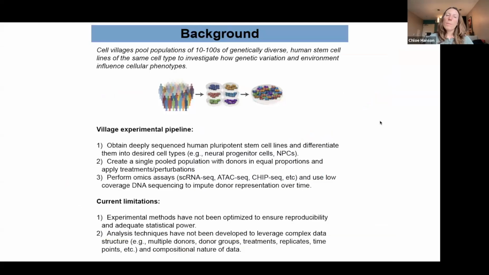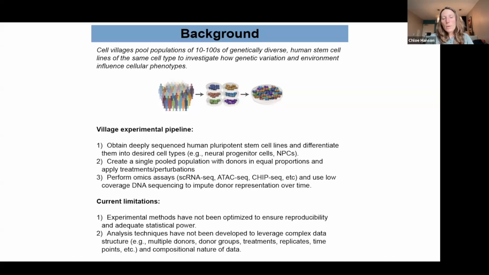So cell villages are pooled populations of tens to hundreds of genetically diverse human stem cell lines, typically of the same cell type, that can be used to investigate how genetic variation and environment influence cellular phenotypes. You start a village experiment by obtaining deeply sequenced stem cell lines, and you can optionally differentiate these lines into different cell types. Then you take the individual lines and combine them into a single pooled population with donors in equal proportion and apply treatments and perturbations. Then you can perform omics assays and use low coverage DNA sequencing to impute donor representation over time.